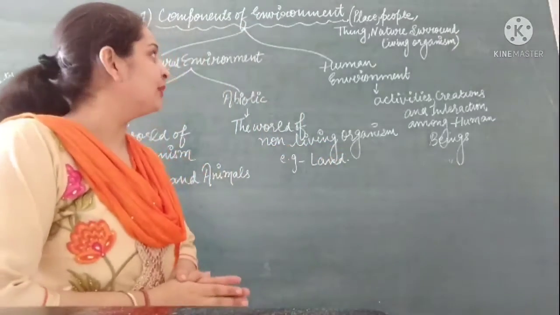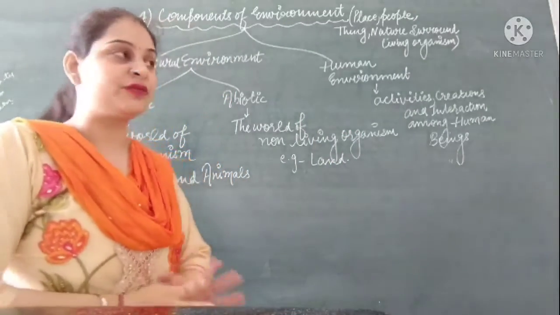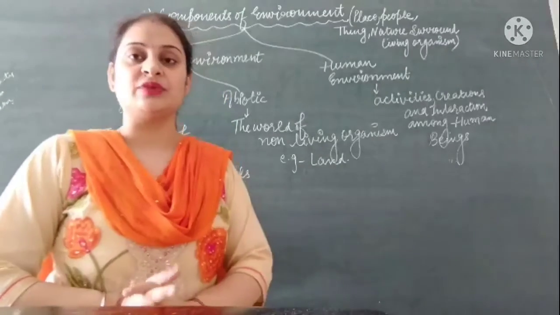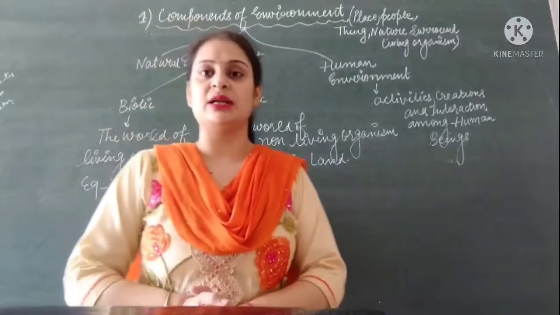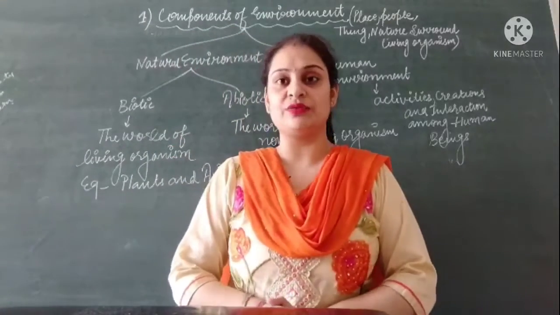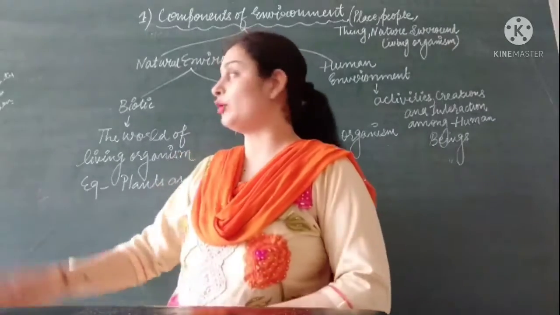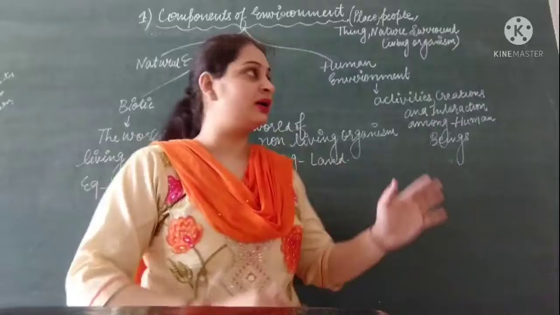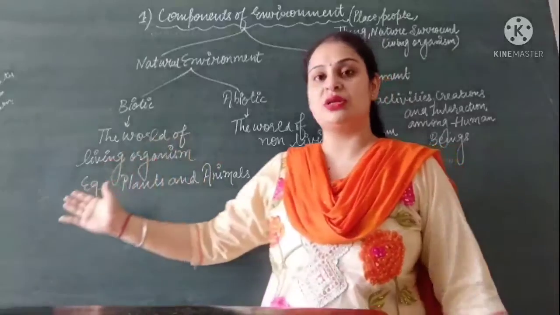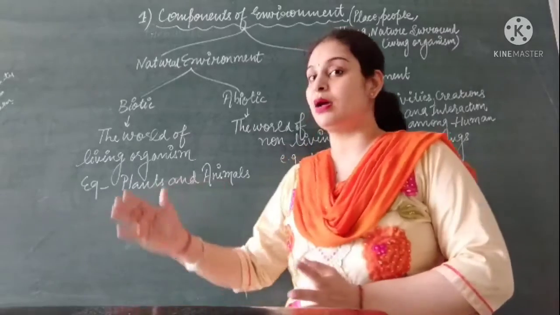Then we come to the second component of environment, which is human environment. Human environment consists of the activities, creations and interactions among human beings. There are many different things created by humans, like roads, dams, bridges. All these things consist of materials which we have taken from nature. So human environment is not complete without natural environment.